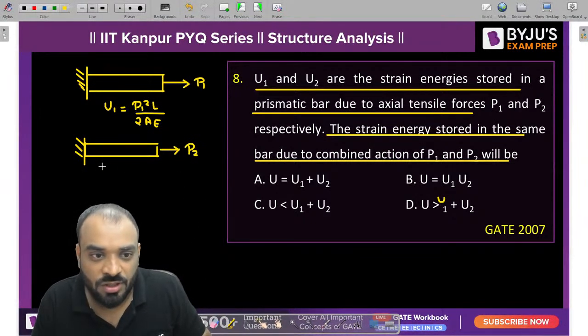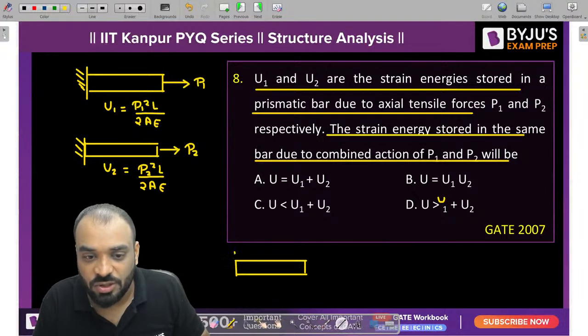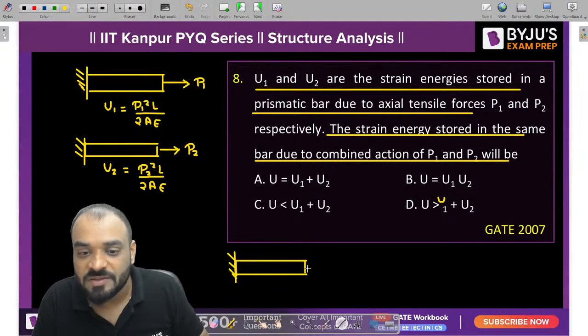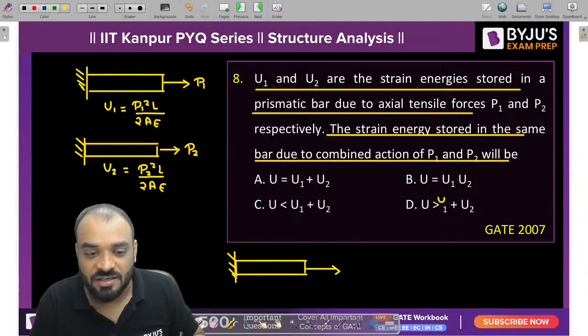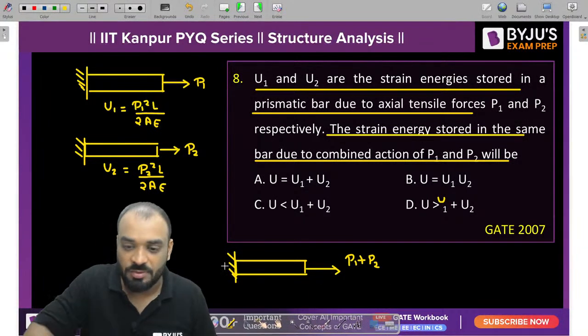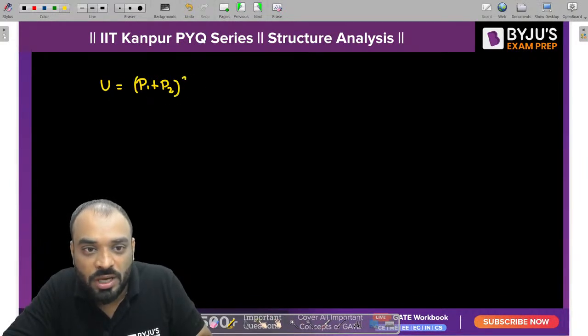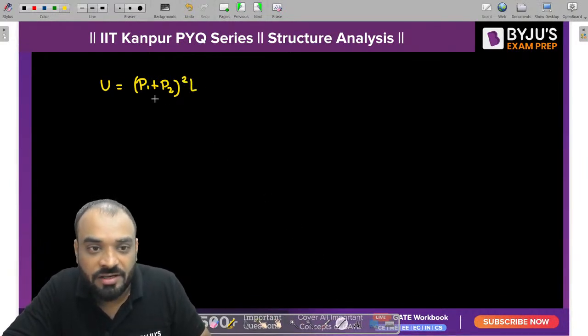This is P2. Then what is the value of strain energy which is stored? Can I say that it is P2 square L by 2E again? Okay. But let us consider, guys, if we are using the same member, and on the same member I try to apply the load which is P1 plus P2, then the strain energy is different, right? And how much is it? The strain energy will be P1 plus P2 whole square into L divided by 2.